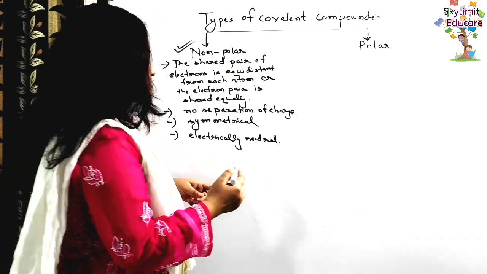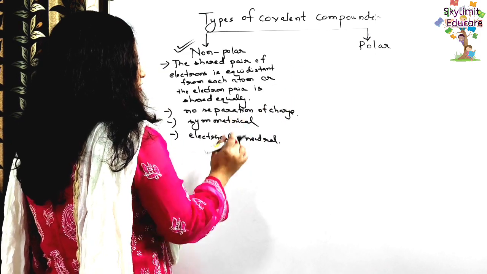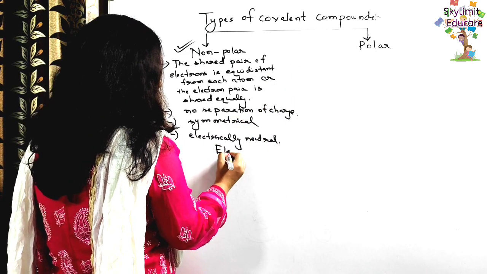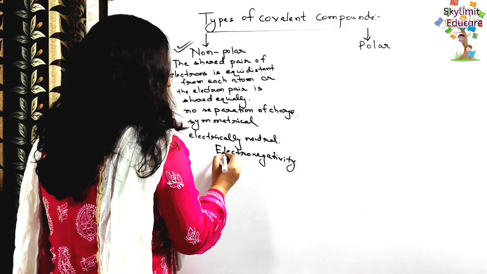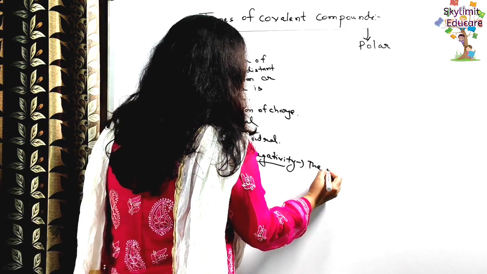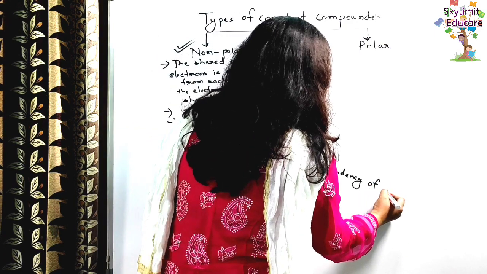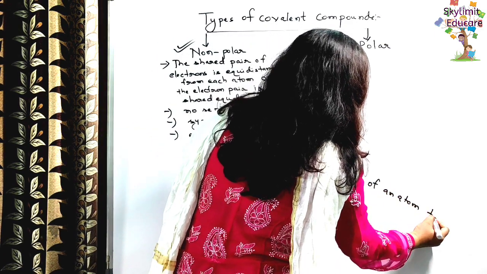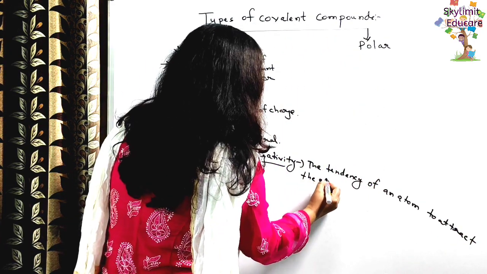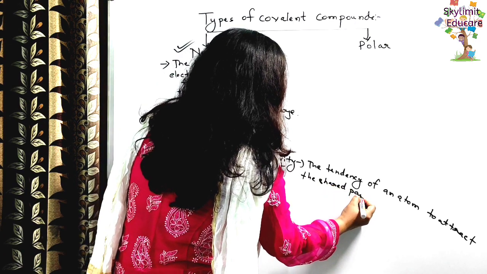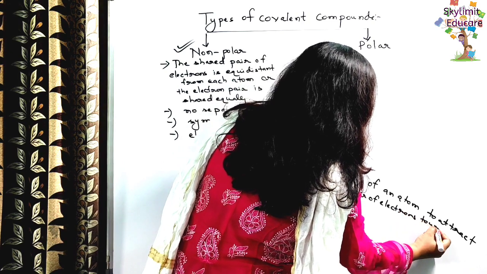So students, before coming to the polar covalent compounds, I would like to explain one term, that is electronegativity. So what is this electronegativity? This is the tendency of an atom to attract the shared pair of electrons towards itself.